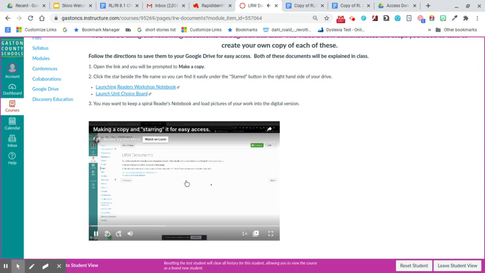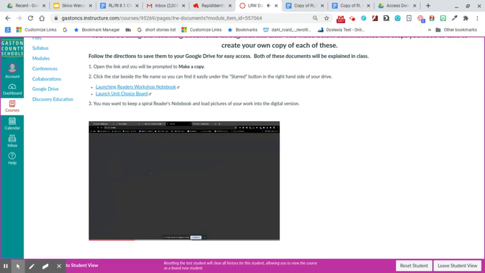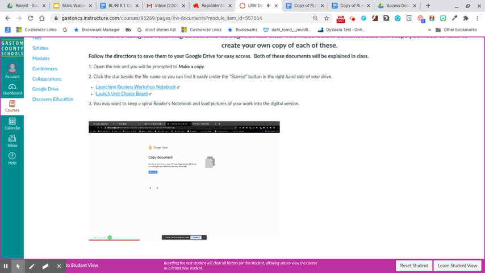Here's a quick set of instructions for how to save your documents to your Google Drive and have super easy access so you don't have any problems finding them. So you're going to click on your reader's notebook, and then you'll do it again, the same thing again for your choice board. So you're going to click on it, and it's going to make you make a copy. So we're going to make a copy.